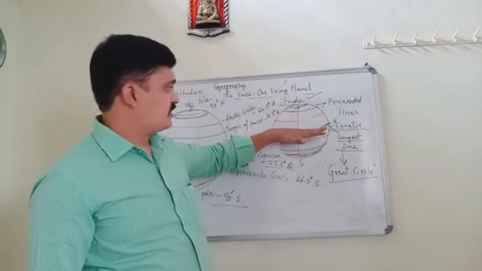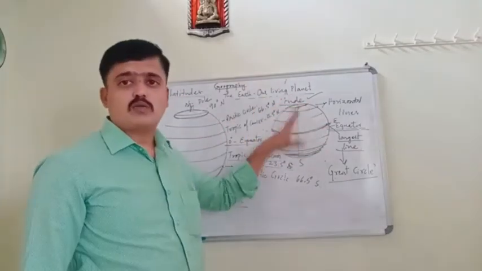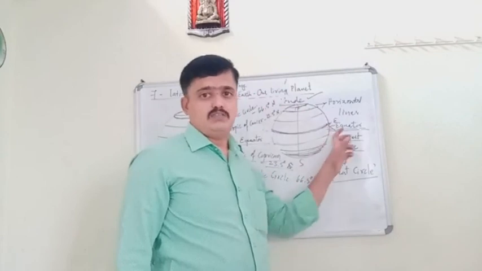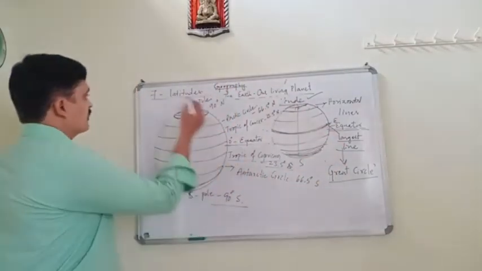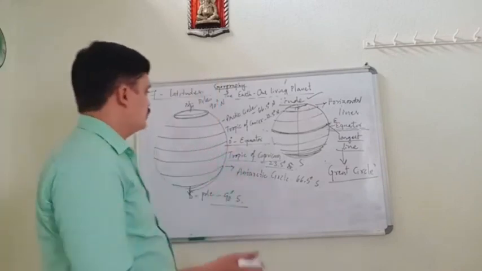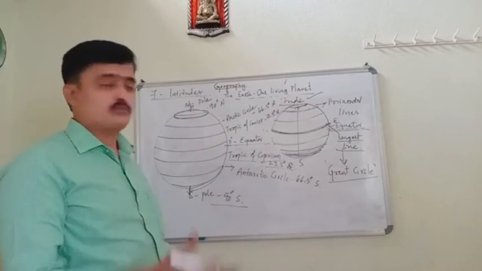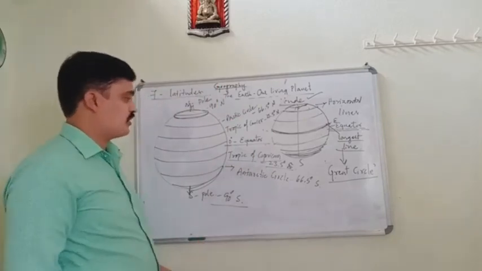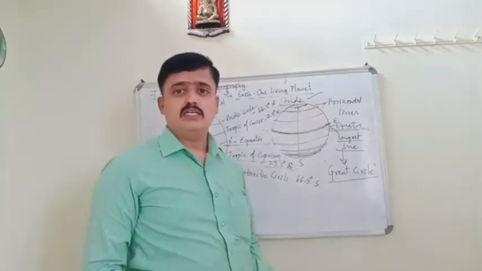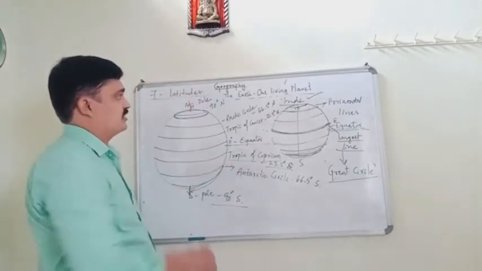Compared to the equator, other lines of latitude are shorter in length. And there are 7 important latitudes: the equator, Tropic of Cancer, Arctic Circle, and North Pole, and Tropic of Capricorn, Antarctic Circle, and South Pole. So these are the important 7 latitudes.